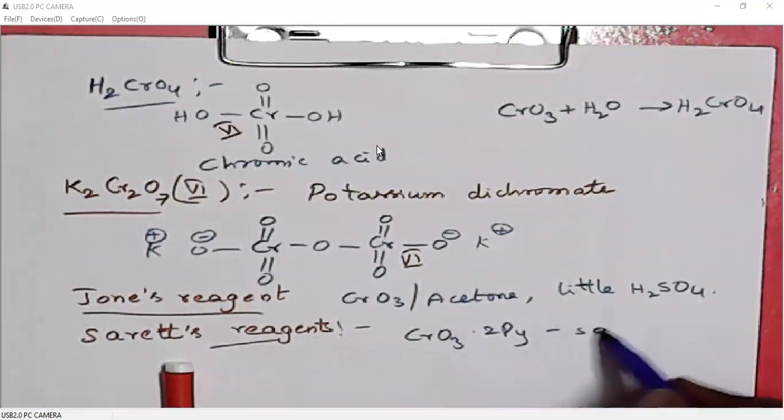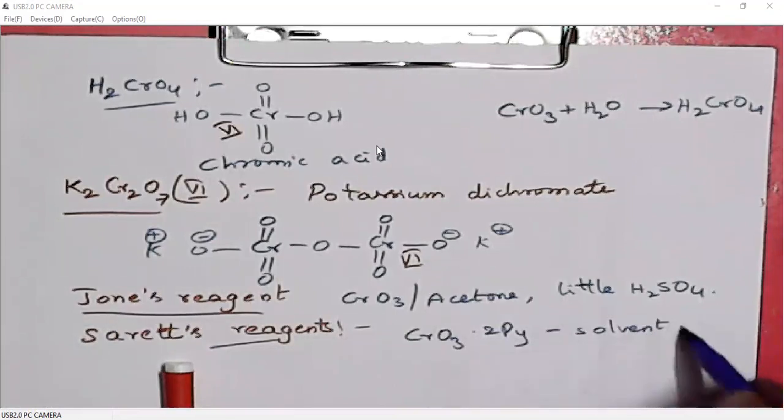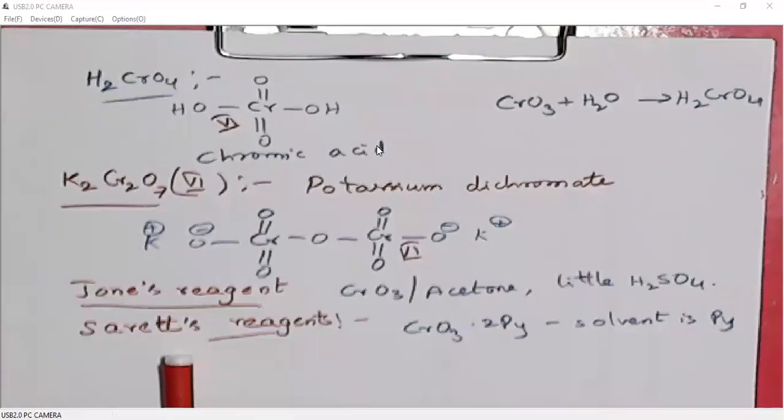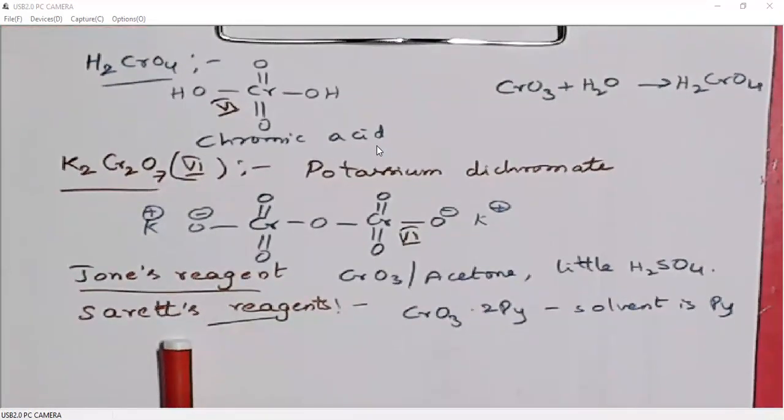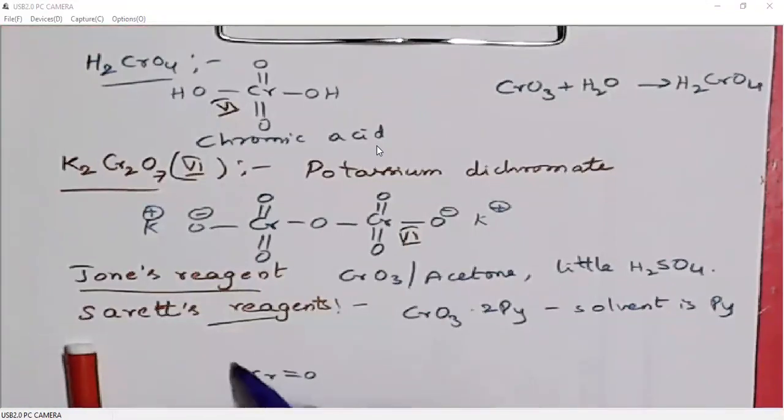Here the solvent itself is pyridine. It is a complex with chromium trioxide, solvent also pyridine. So how do we prepare this? We can easily prepare this by dissolving chromium trioxide in pyridine.